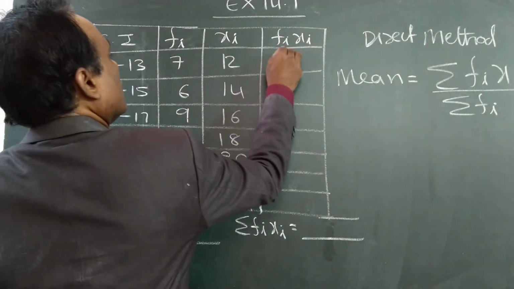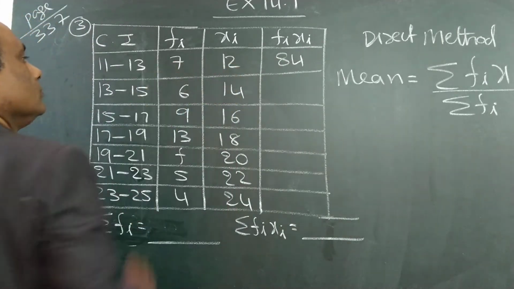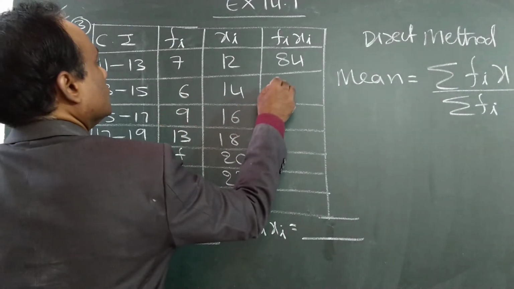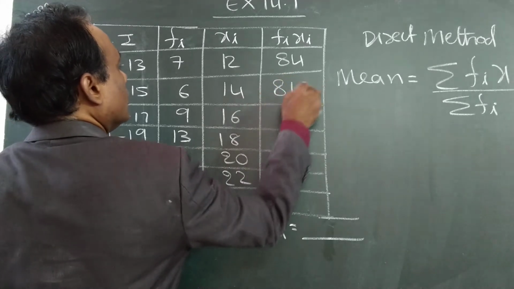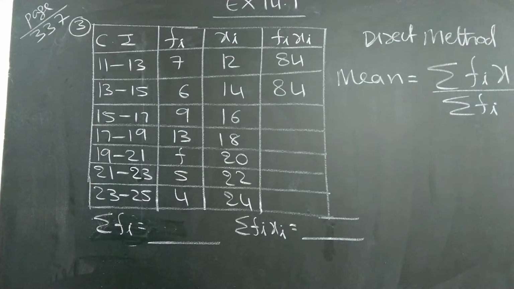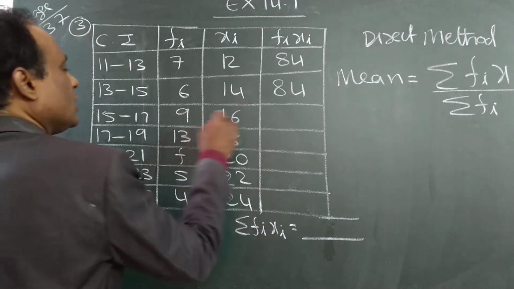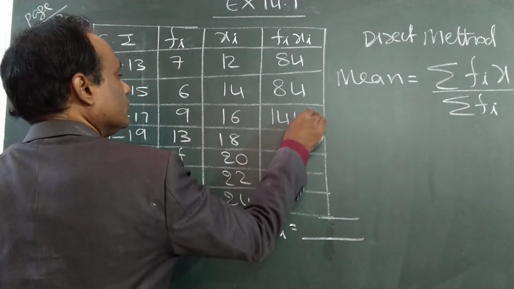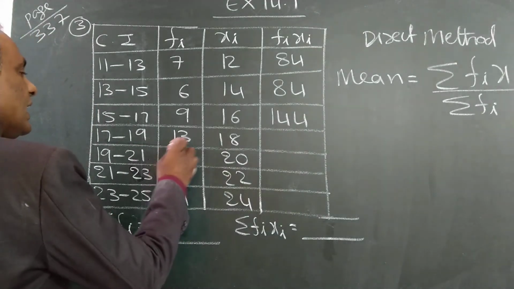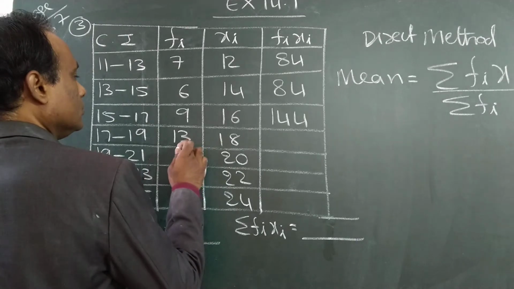Seven into 12, 84. 14 into 6. 16 into 9. 13 into 18.